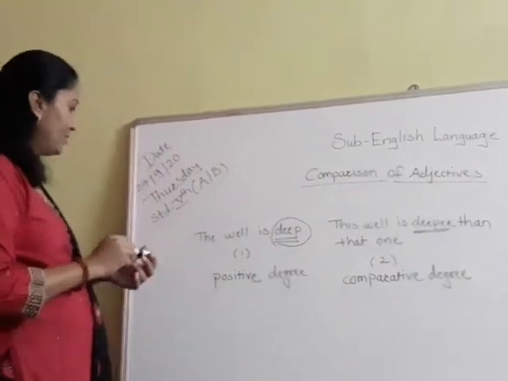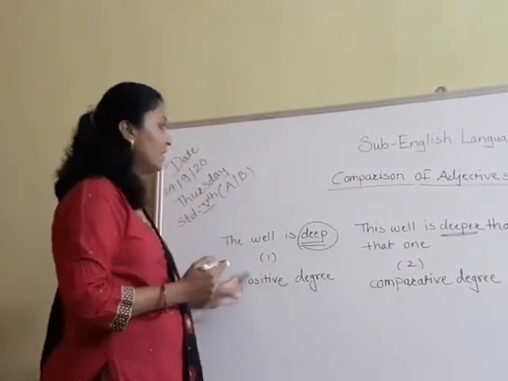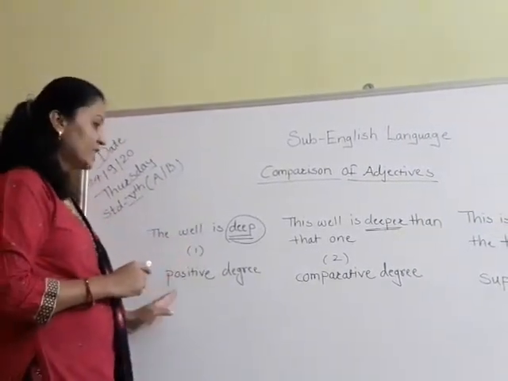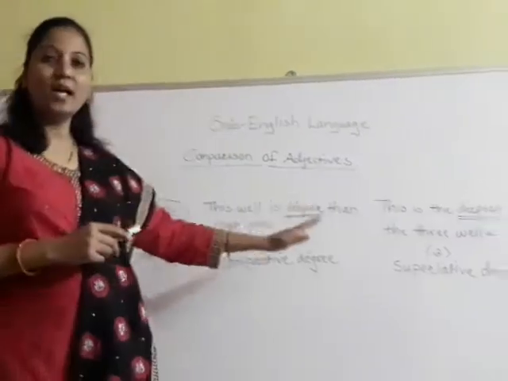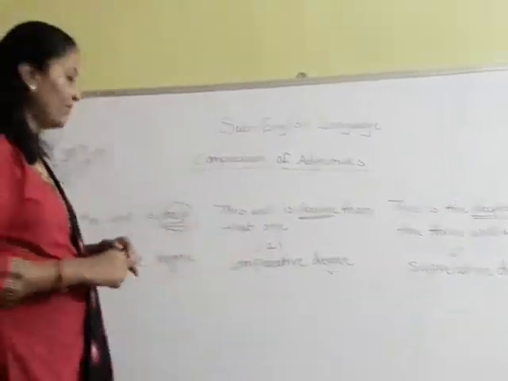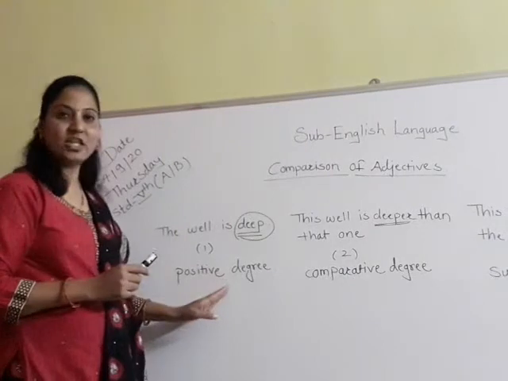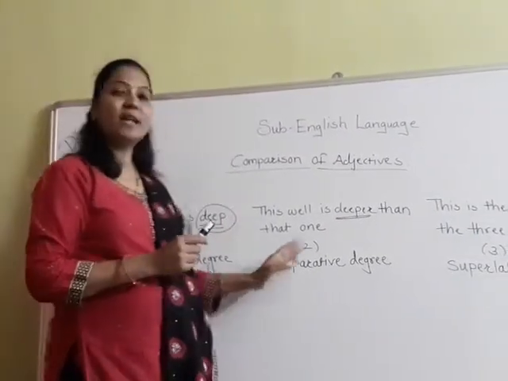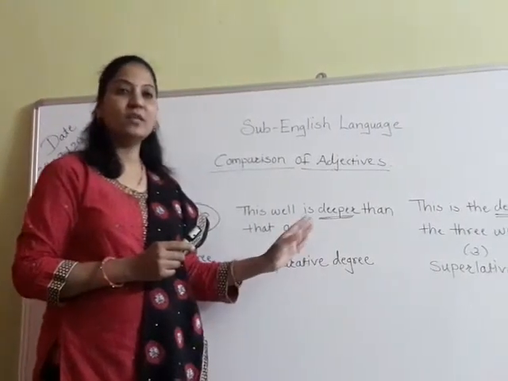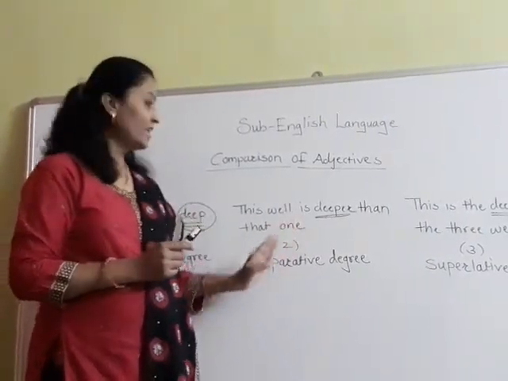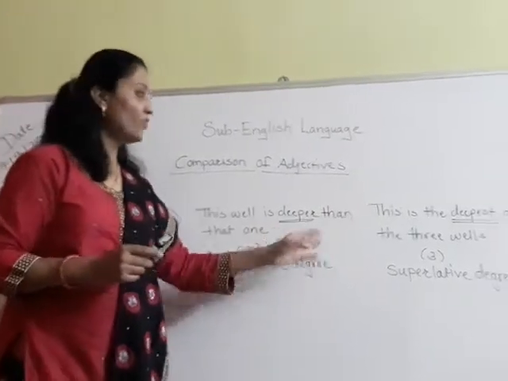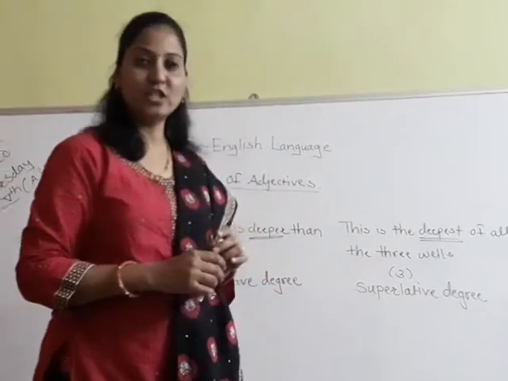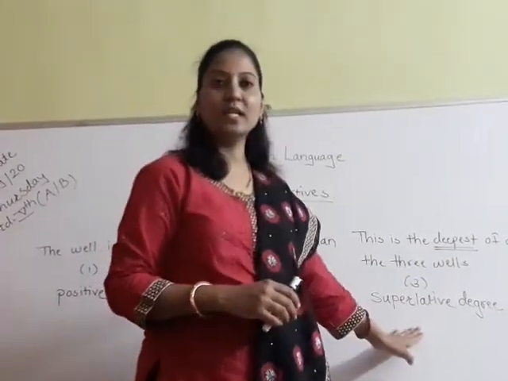So, like this, there are three different degrees of comparison: positive degree, comparative degree and superlative degree. Okay. When we are using the main adjective, it is the positive degree. Okay. When we are adding er to that word, it becomes the comparative degree. And when we are adding est to that word or that adjective, it becomes the superlative degree.